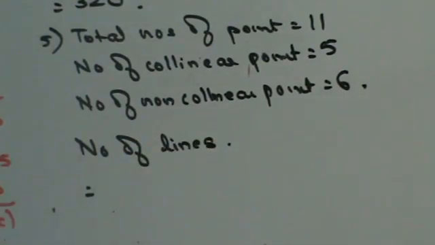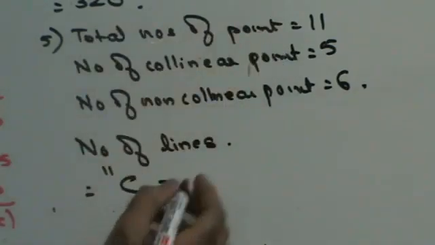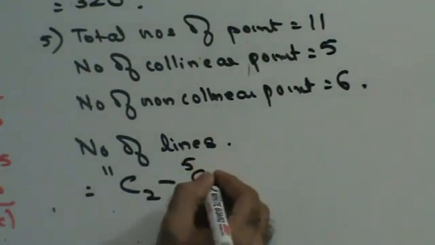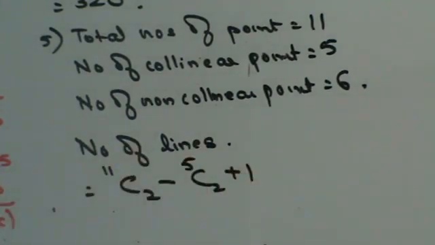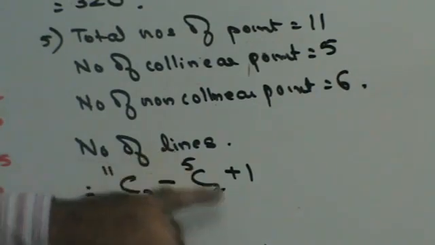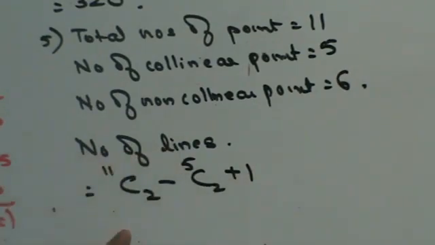Now, guys, how do I find out the total number of lines? In order to form a line, you need 2 points. So it is total number of points C2. Why 2? Because 2 points determine a line. Minus all the collinear points, which will give you one line only. Since all those points lie on a single line, I subtract the collinear points, and they give you one line, so that is plus 1. So it is total C2 minus collinear C2 plus 1.